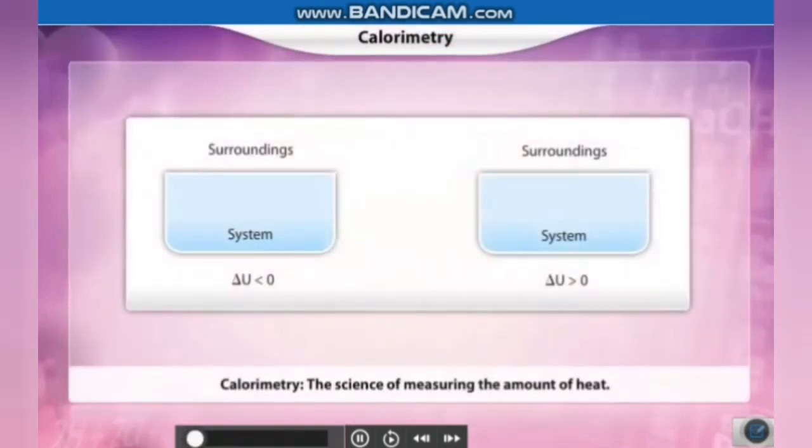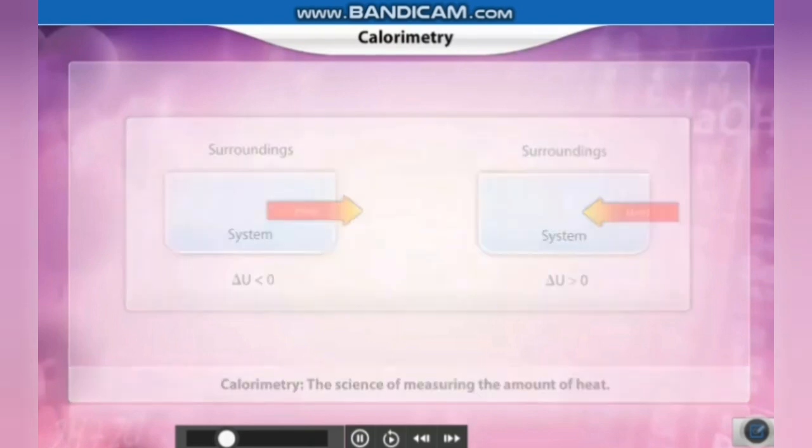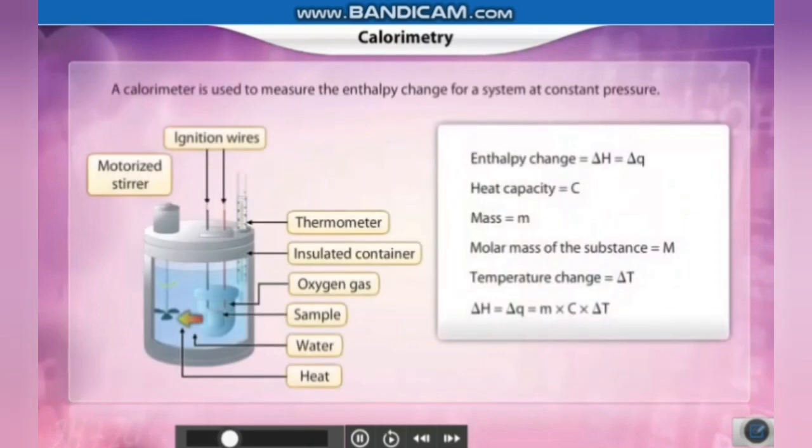So calorimetry. Now we need to know the amount of heat which is being exchanged between the system and surroundings. The science of measuring the amount of heat is called calorimetry, which will help us to learn about the amount of heat being exchanged between system and surrounding. So it can be transferred from system to outside surrounding or from the surrounding to the system.